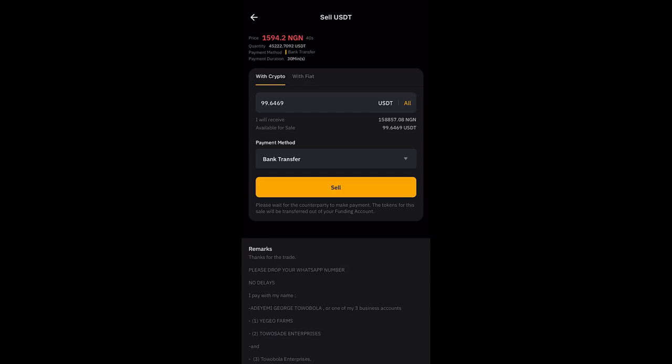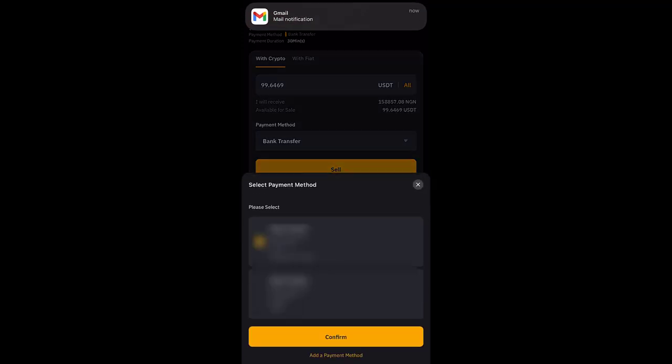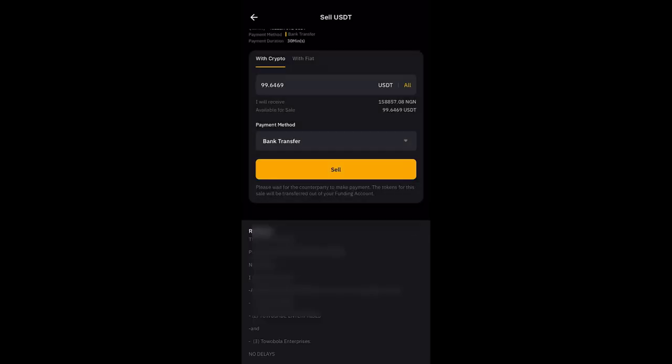So this person is going to be paying me 158,000 naira. You can see it currently in naira. The next thing you want to do is to click on bank transfer, and you choose the account you want to use for your transaction, which I have chosen my account here. All right, so the next thing I want to do is click on confirm, and then I'm going to click on sell.